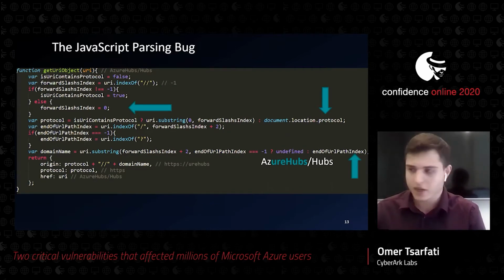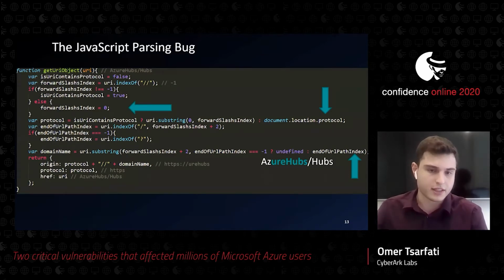And right after it, it tries to extract the origin that the request should be sent to, or the domain name. So as you can see, it will go 2 characters after the slash location index. In our case, the index is zeroed by the function because it couldn't find the 2 slashes in the URI parameter.